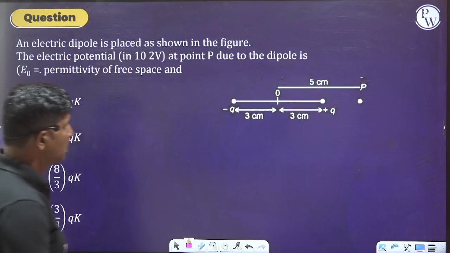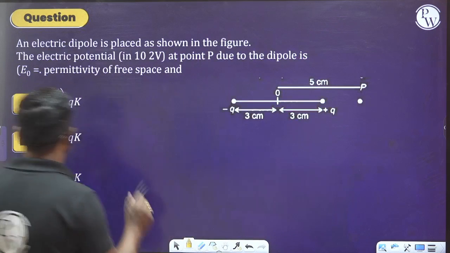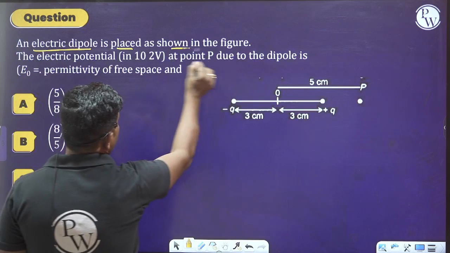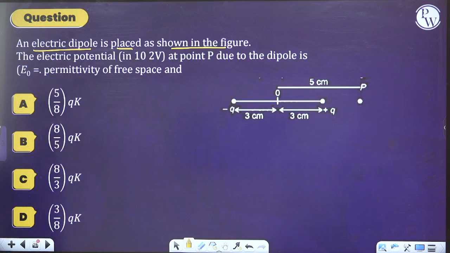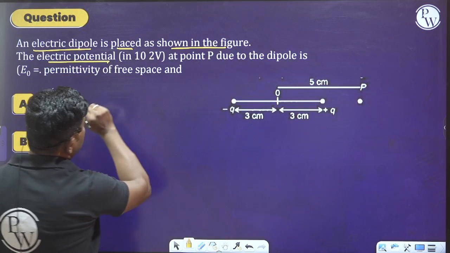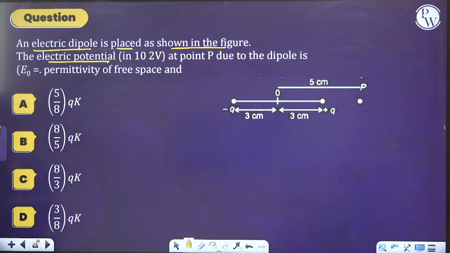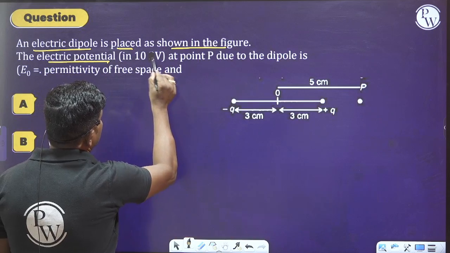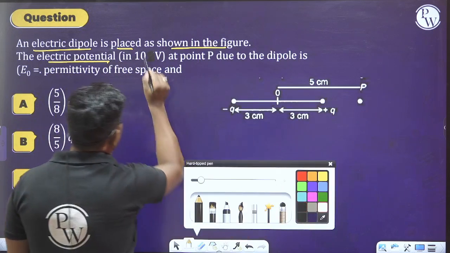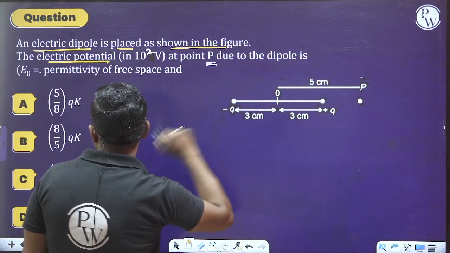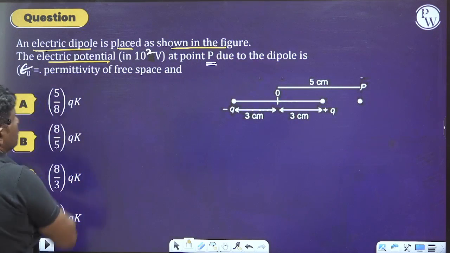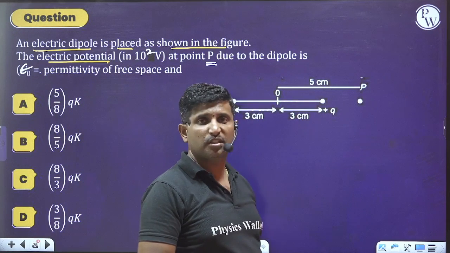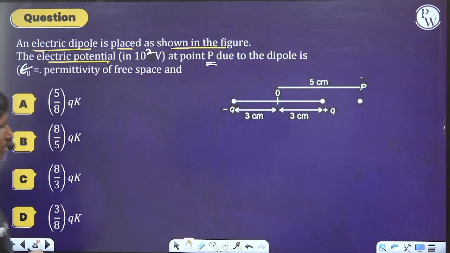What are they saying to us? Please read this question. The electric dipole is placed as shown in the figure. Electric potential is 10 square volt. It should be 10 square volt here. At point P, due to the dipole, is epsilon naught. What is epsilon naught? Epsilon naught is the permittivity of free space. So what is the potential at the point P? Please observe this.